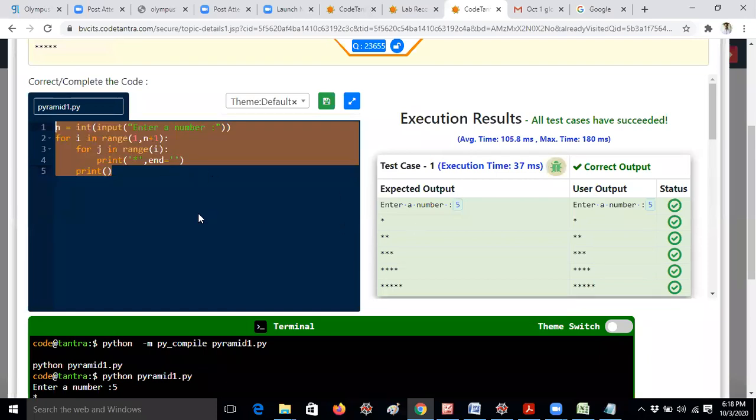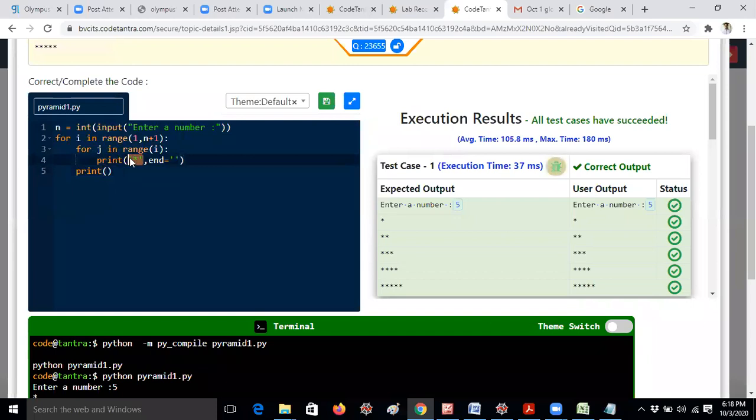Because if you want to print i values like 1 1 2 1 2 3, you just remove the star. Instead of that, you can give i and j, then you will get the values 1 1 2 like that, 1 2 2 3 3 like that. That's the reason why I'm practicing in this way. But some students send the answer in that way. Okay, but don't follow that, guys, because that is not actually the logic, but that's the simplest technique. If you are telling it from an interview point of view in that way, that is good, no problem. Okay, so try to do it in this way only.